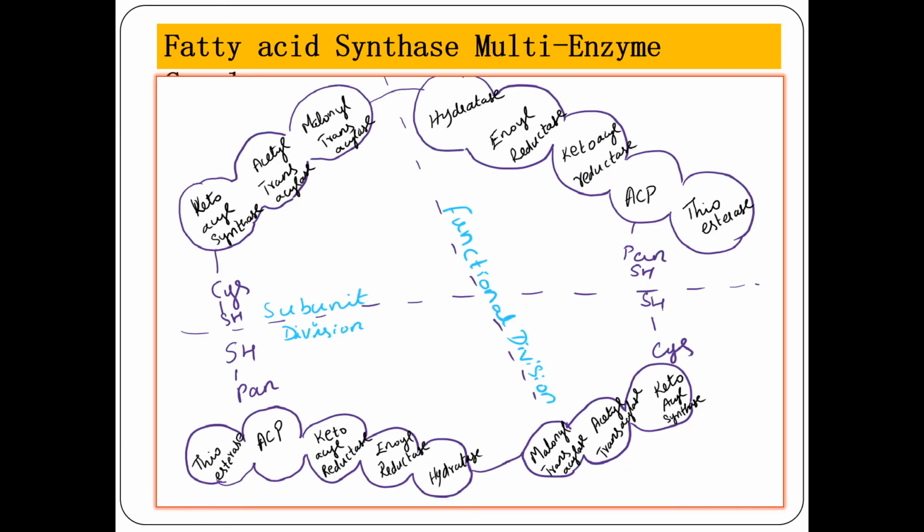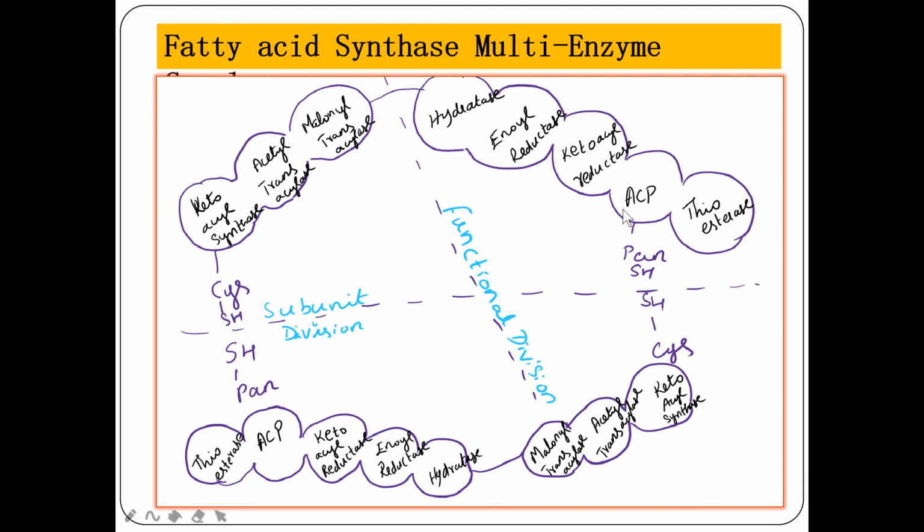The second stage is the reactions which occur through the fatty acid synthase complex. This fatty acid synthase complex is also a multi-enzyme complex. It has 7 enzymes embedded in it and one acyl carrier protein, ACP. This fatty acid synthase complex is a dimer consisting of two monomers.